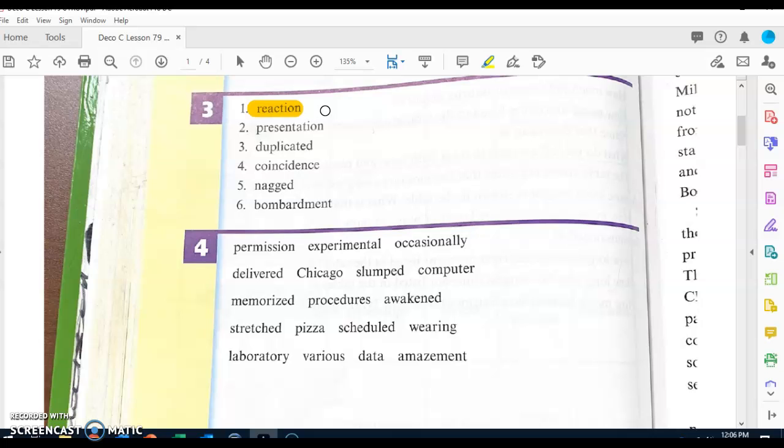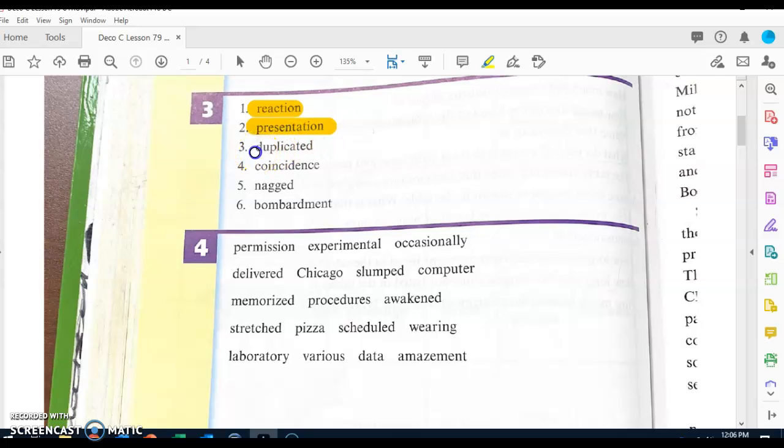Now let's go ahead and continue. Let's look at vocab word number 2. What word? Presentation. A speech can be called a presentation. Everybody, what's another way of saying she made a speech to the group? Get ready. She made a presentation to the group.